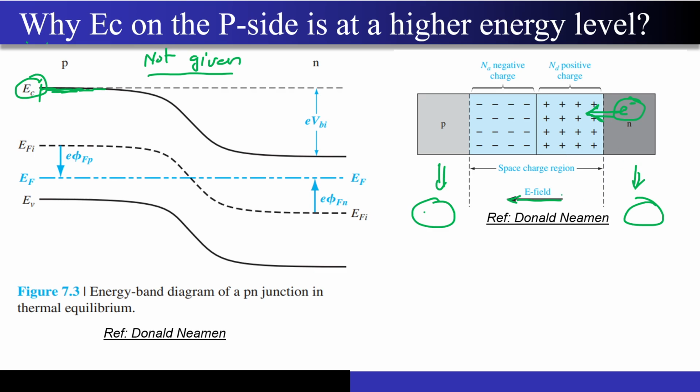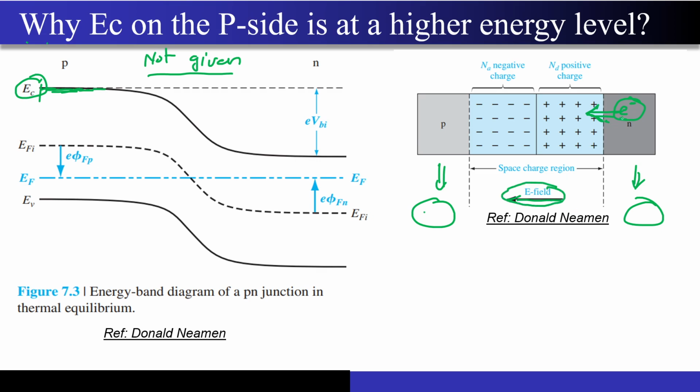The holes, basically the positively charged particles, will move in the same direction as the electric field. The electron will move in the opposite direction of the electric field. Very good. So now when the electron tries to move from right to left, it is being pushed away because of this electric field.